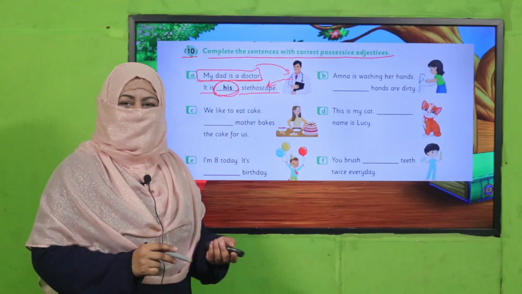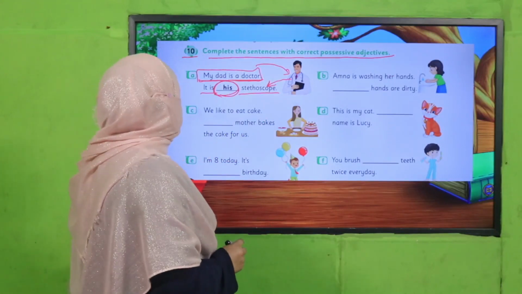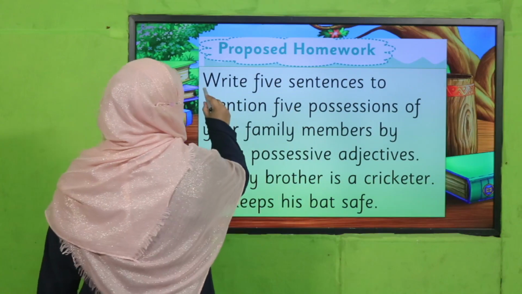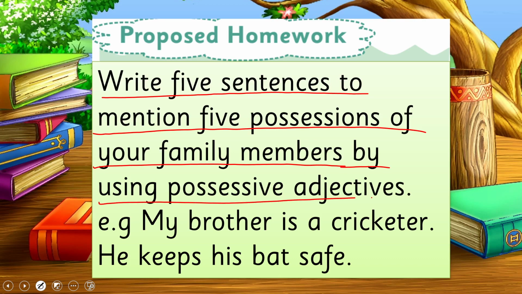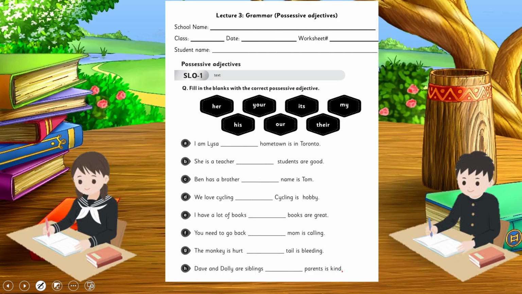Yes, my dear children, are you done with it? Okay. So it's time for your homework. You will write 5 sentences to mention 5 positions of your family members by using possessive adjectives. For example, my brother is a cricketer. He keeps his bat safe, right? This is how you will use possessive adjectives. This is your homework and here is a worksheet.